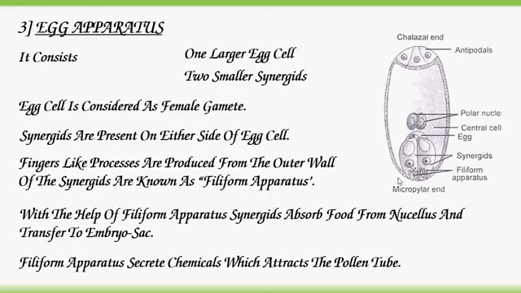This filiform apparatus functions to absorb food from the nucellus and transfer it to the embryo sac, and also it secretes chemicals which attract the pollen tube towards the egg cell. Hence the synergids are also called helper cells.